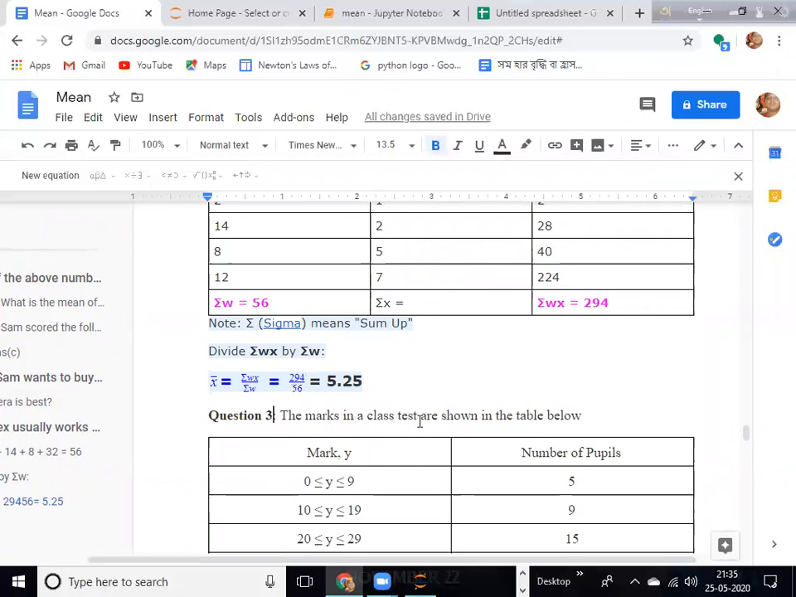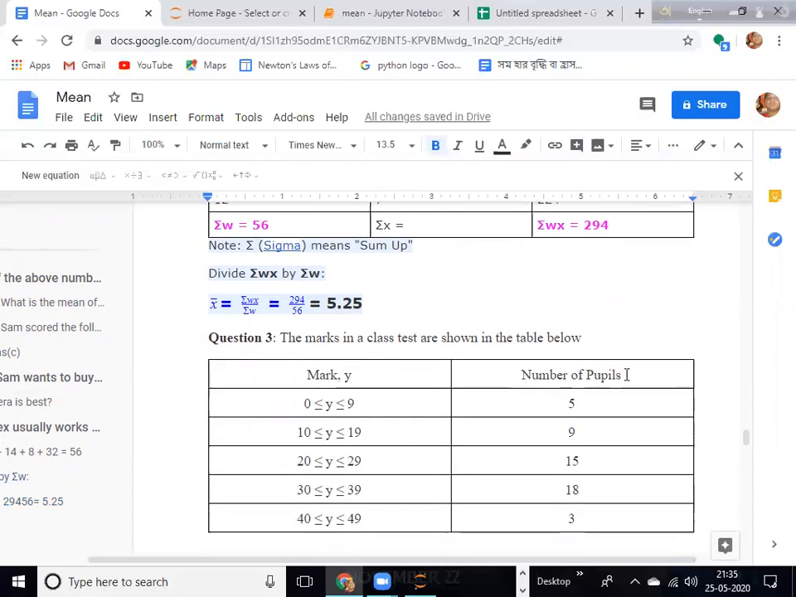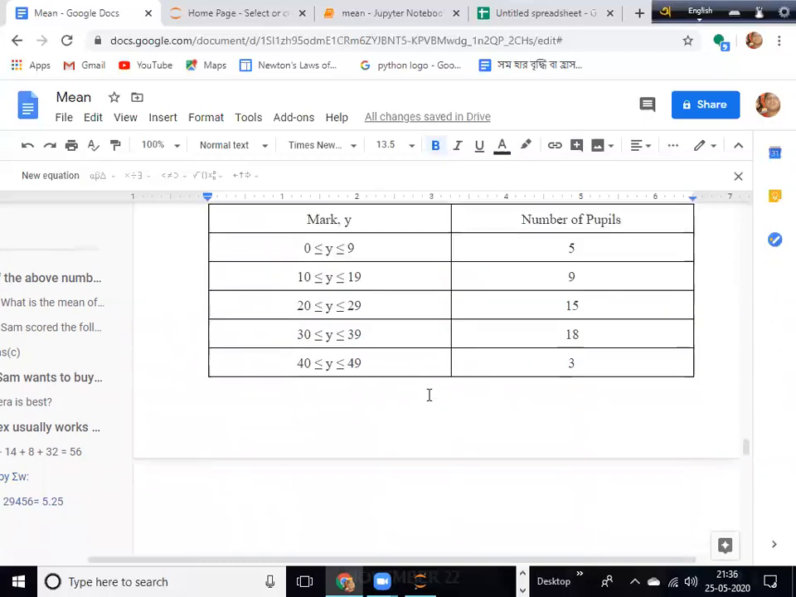The marks in a class test are shown in the table below. Marks are given as y and the number of pupils as f. Marks 0 to 9, and that means 0 and 9 are also included; the number of pupils is 5. From 10 to 19, 9 pupils. From 20 to 29, 15 pupils. From 30 to 39, 18 pupils, and the remaining 3 pupils got between 40 and 49.